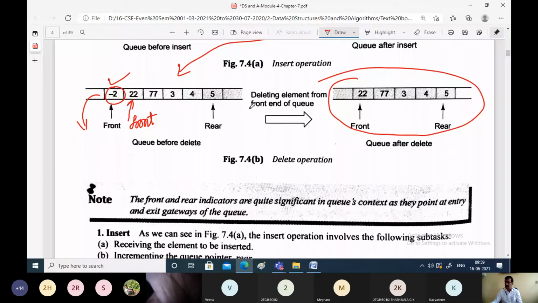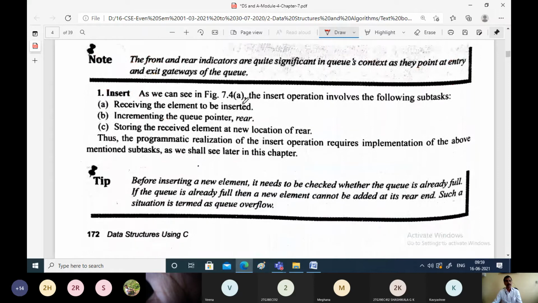So that is the implementation. That is the operations we can do with the queue. The note to be remembered here is that the front and rear indicators are quite significant in the queue context, because in real life also queues function in the same way. From the front end we get the service done and the person goes out. From the rear end, a new person enters the queue and waits in the queue.